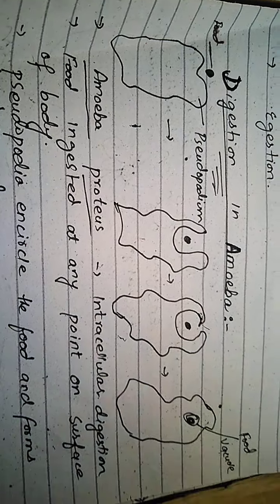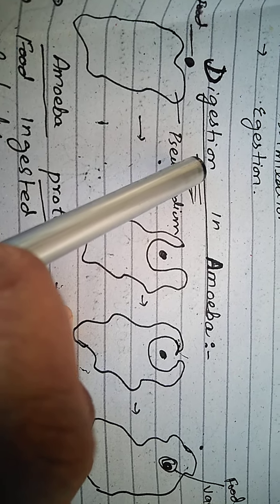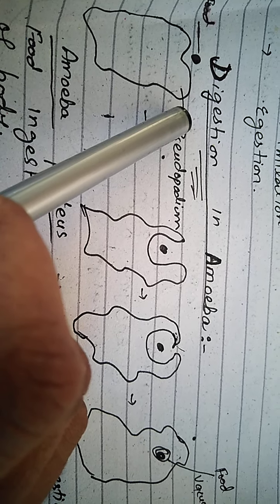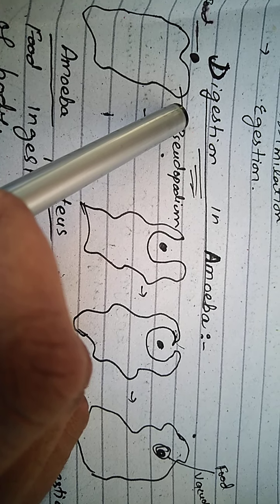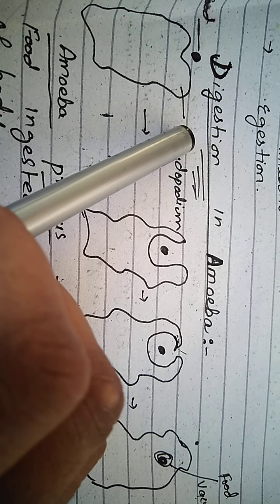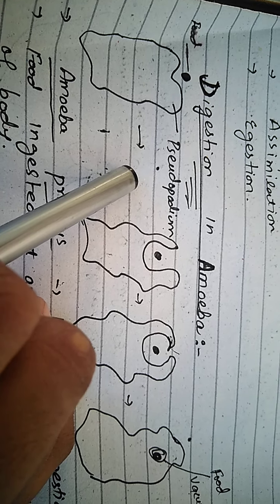Now our main focus is on the digestion in amoeba. As you know, amoeba is a single-celled organism, so there is no cavity for the digestion of the food products. Digestion is intracellular in the case of amoeba. Its main digestion occurs within the cell. This is visible in this diagram.